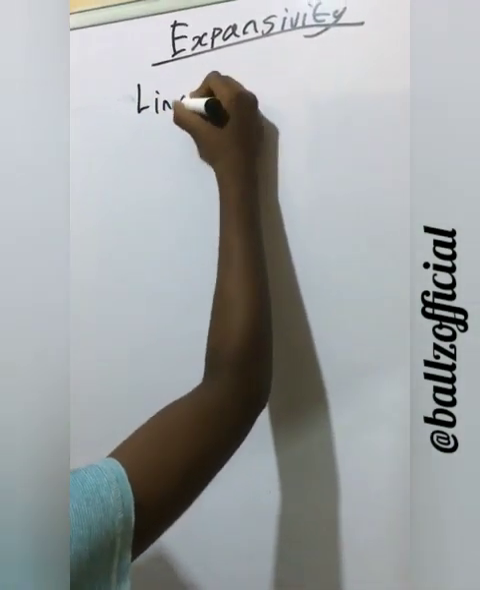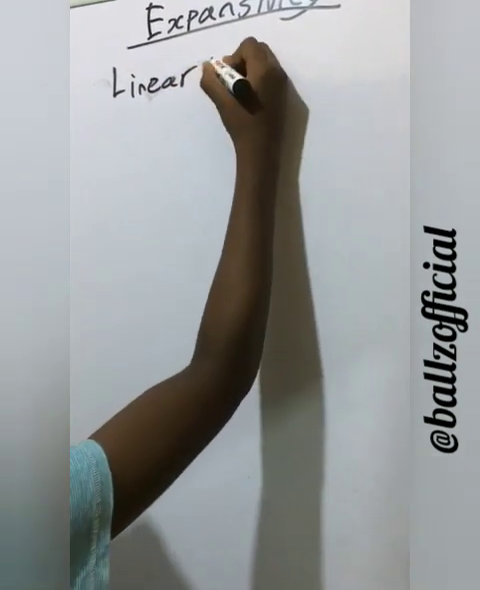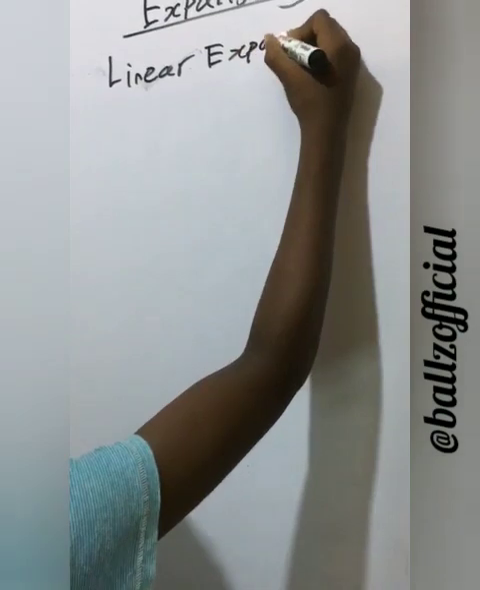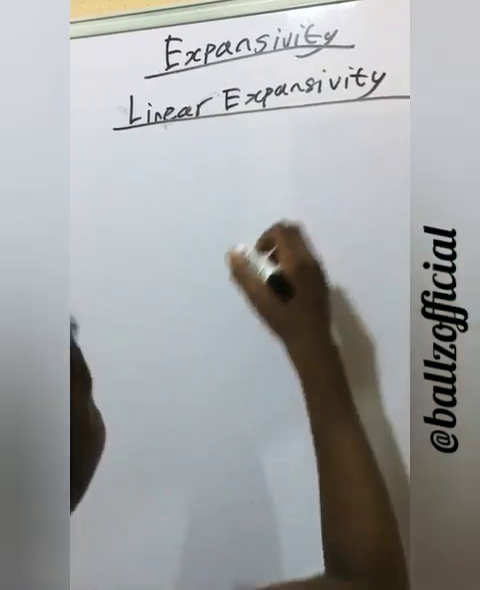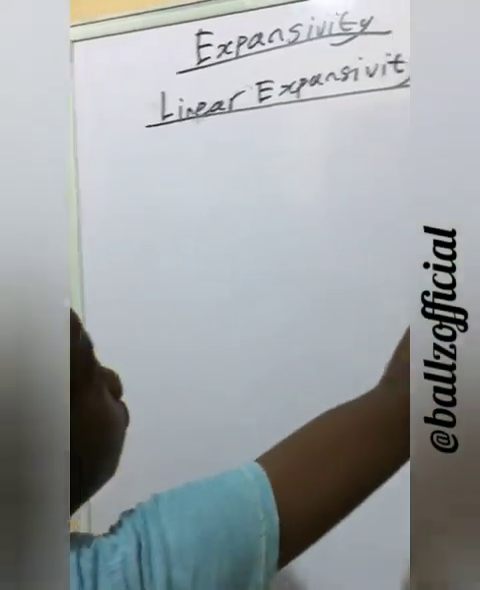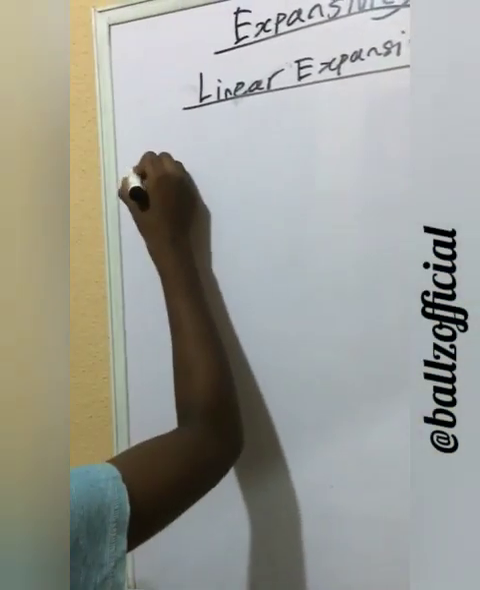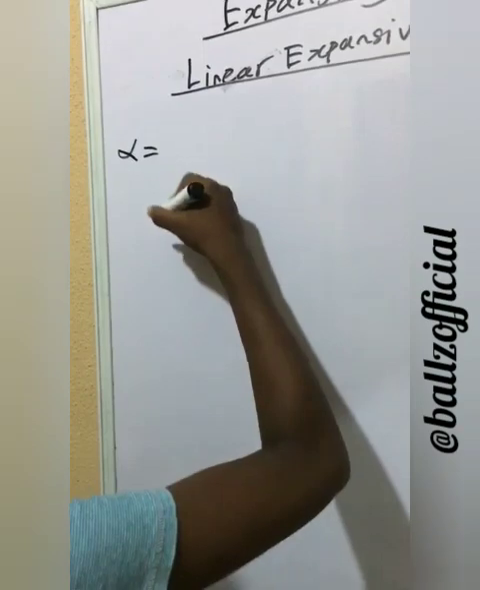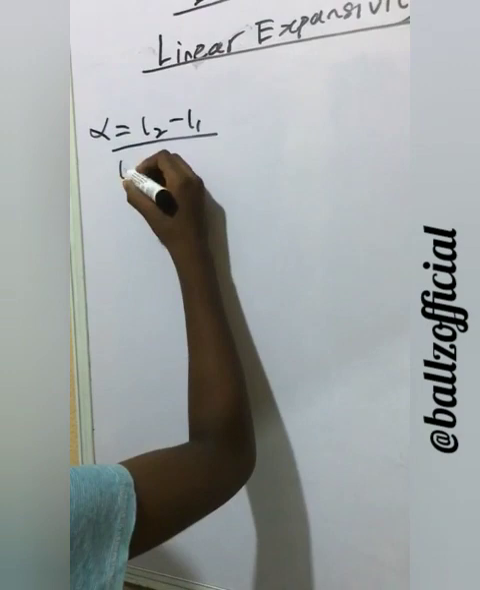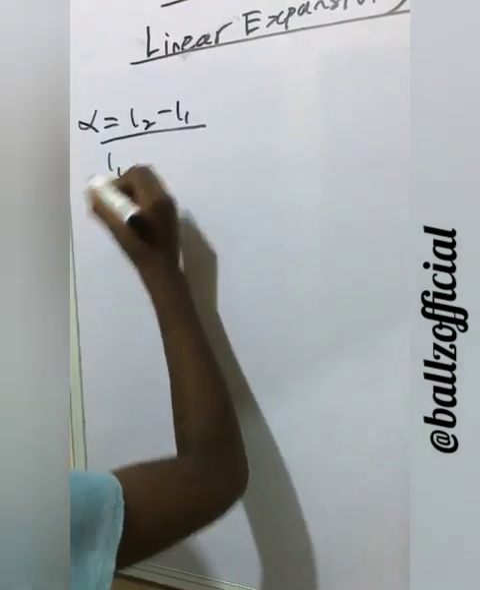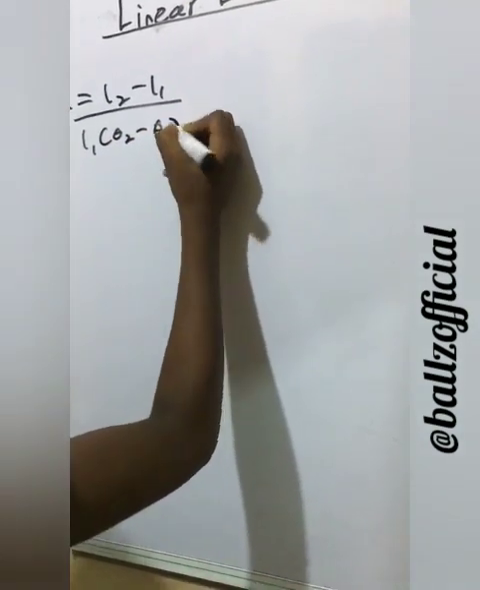For linear expansivity, I told you that this is the sign for it. Therefore, linear expansivity is equal to the increase in length, which is L2 minus L1, per unit length, L1, that's over L1, for each degree rise in temperature, theta 2 minus theta 1.